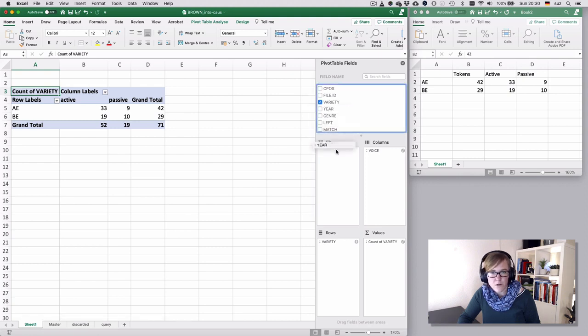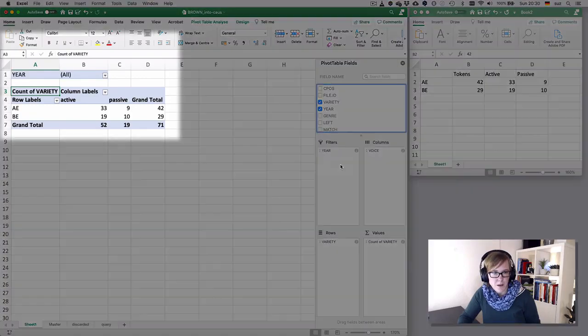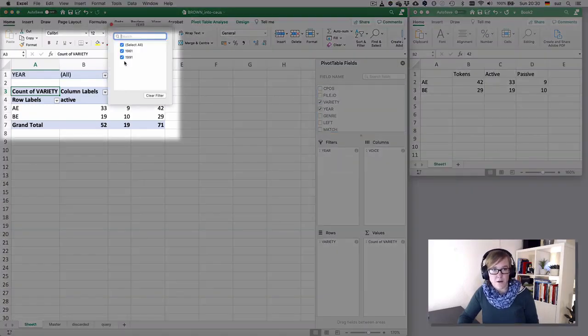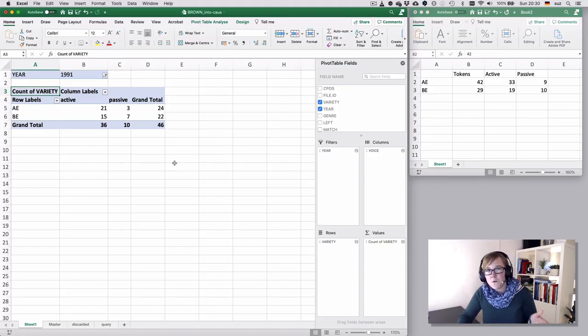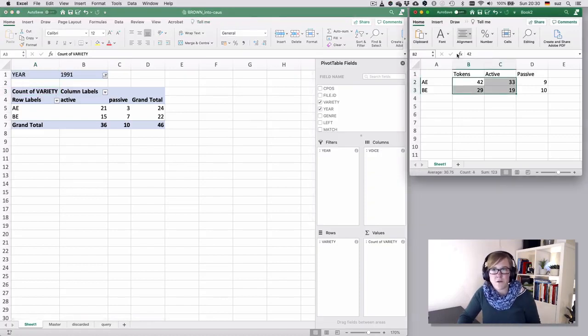So I click, hold, and drag it to the filter. And then I can just click on that little arrow here and say, okay, right now I just want to know how much do we have in 1991. So I exclude data from the 1960s, and Excel will already update that for me. If I were to do that kind of calculation otherwise, I would have to do this type of cross-tabulation all over again with the same amount of time and the same probability of error, perhaps.